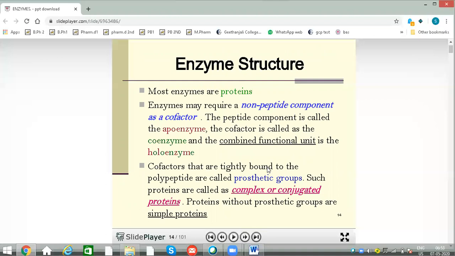Enzyme structure: most of the enzymes are protein in nature. These proteins are made up of amino acid sequences, and primary and secondary protein structures are held together, forming tertiary proteins, which are called globular proteins. So most of the enzymes are globular proteins.